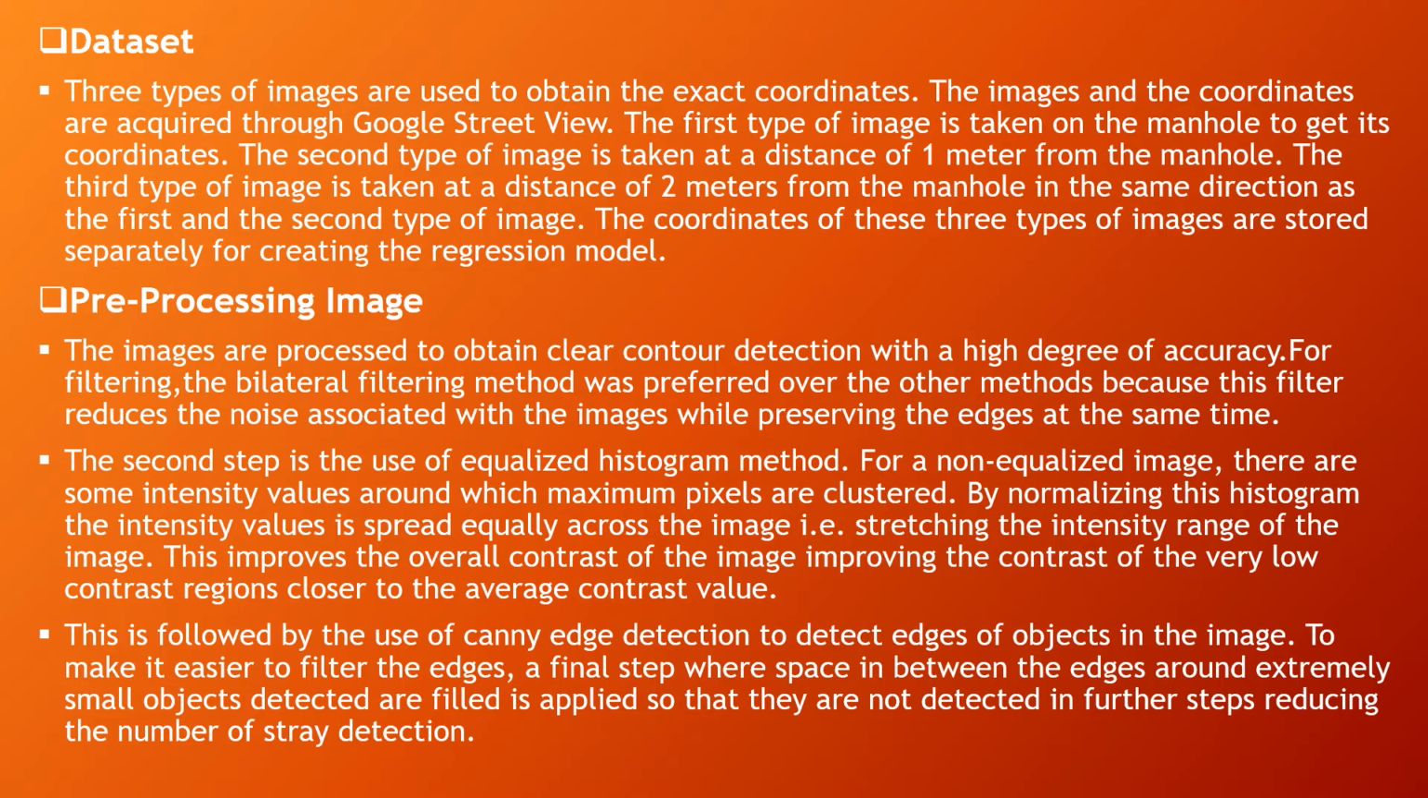To make it easier to filter the edges, a final step is applied where the space in between the edges around extremely small objects detected is filled. This is applied so that they are not detected in further steps, reducing the number of stray detections.